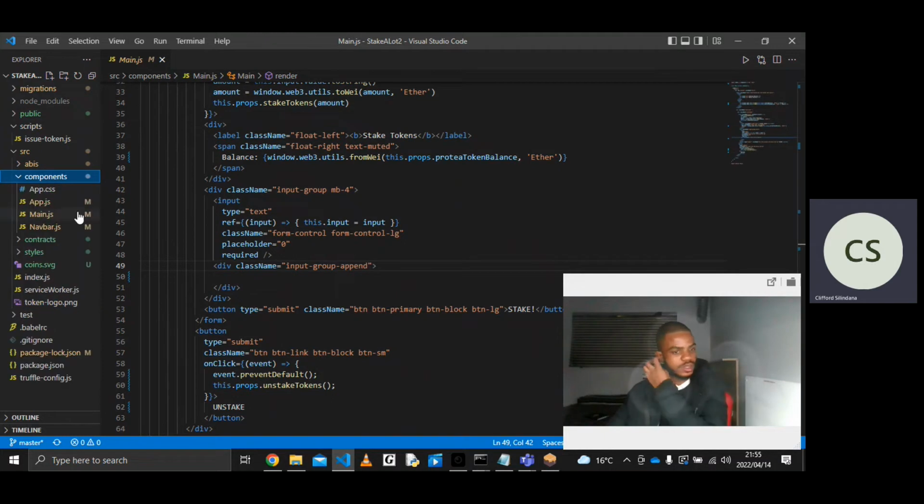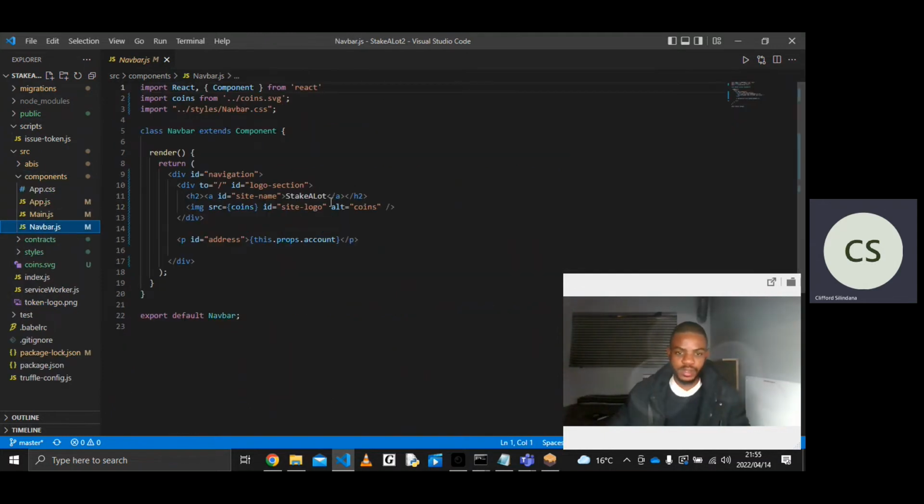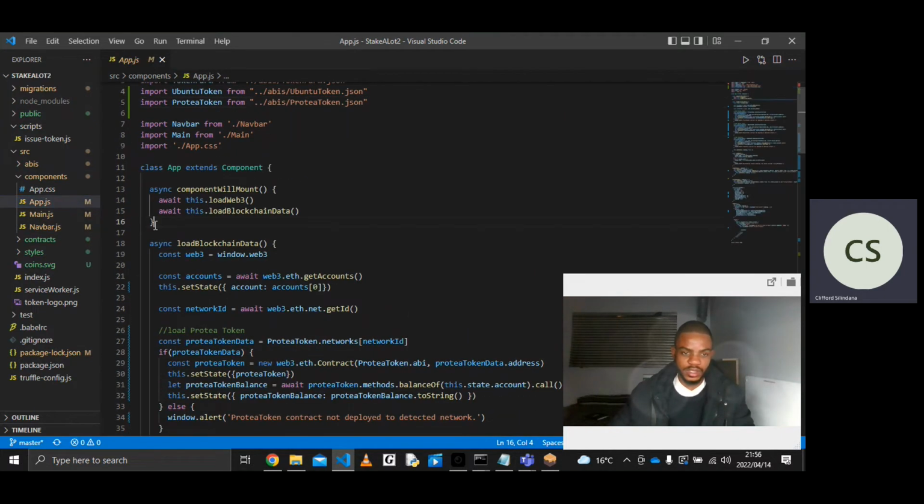That's our front end. This is my navigation bar. Nothing really hectic here. It's just the logo and the account, because we're fetching information from our blockchain and then loading it onto our front end, hence the state variables here. Similar to when we're working in Web 2.0 and using an external resource, maybe an API, we store all that information in our states in JavaScript. And that is shown by these two functions here.